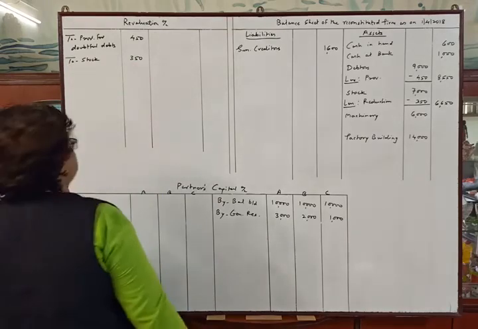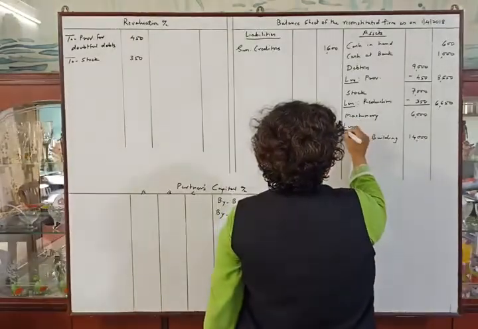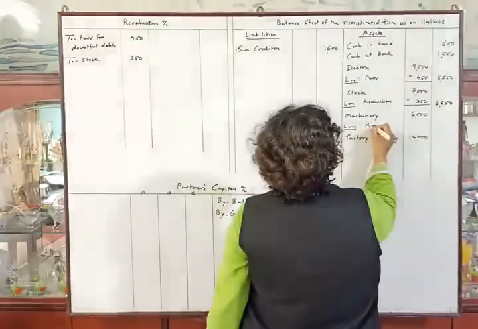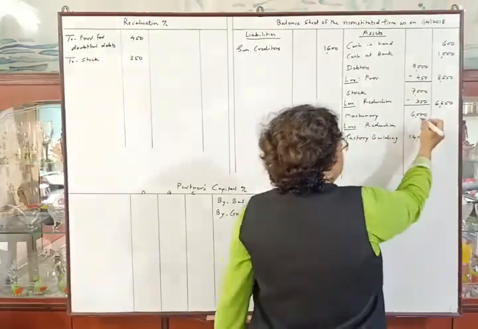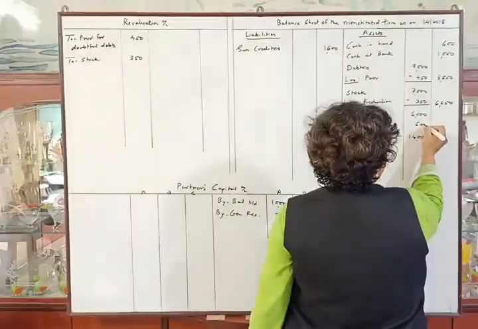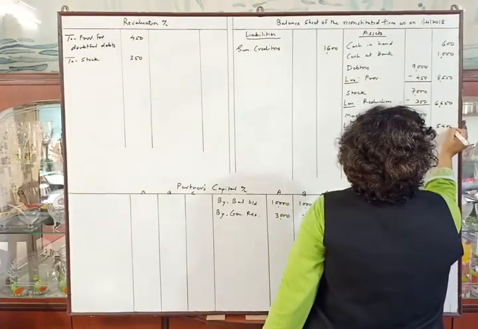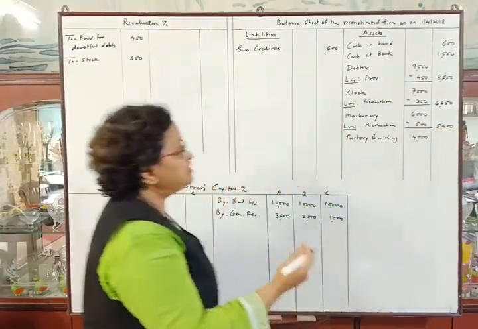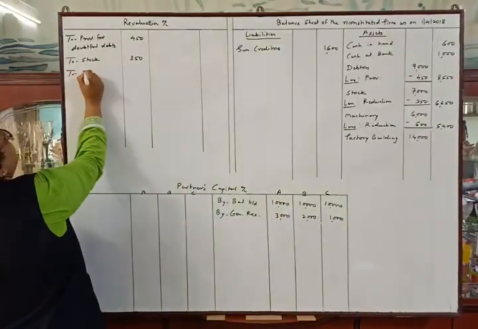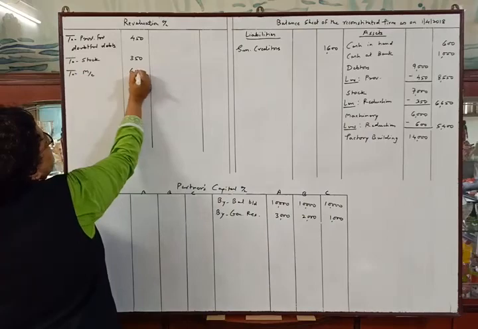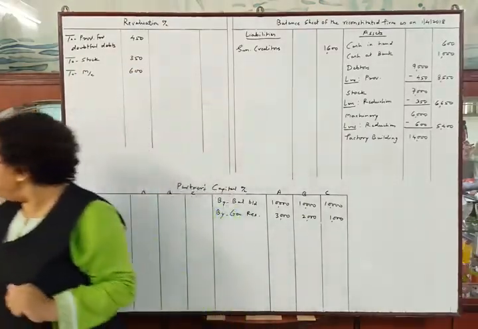machinery by 10%. We have to reduce machinery by 10%. So less reduction. 10% of 6,000 is 600. So outer column amount will be 5,400, and reduction in machinery will be loss. So to machinery 600. Okay, now the next adjustment.